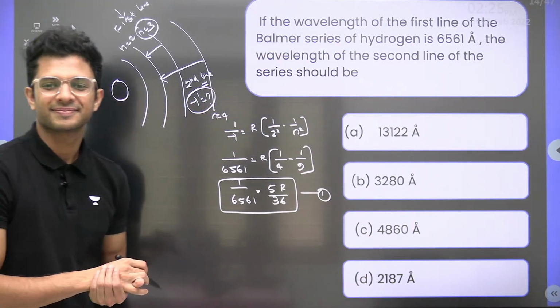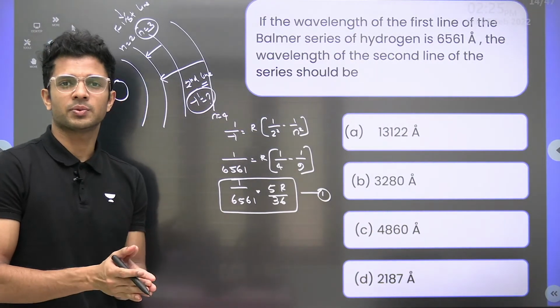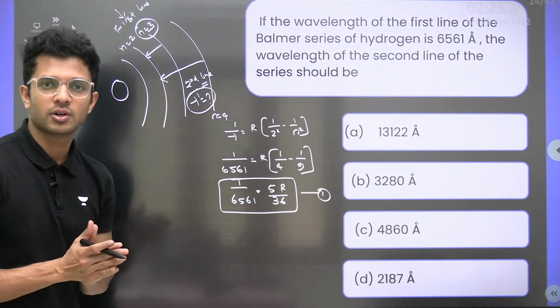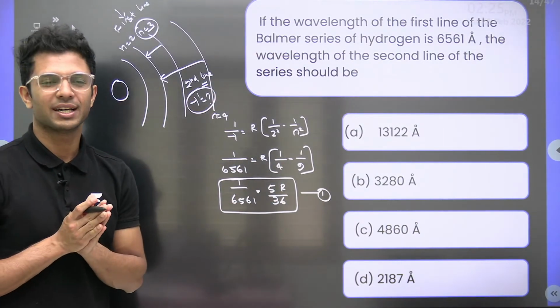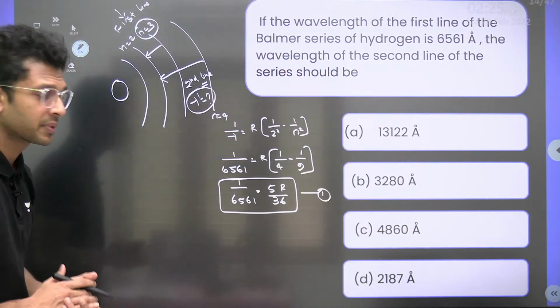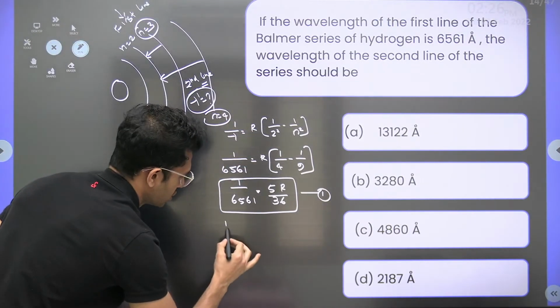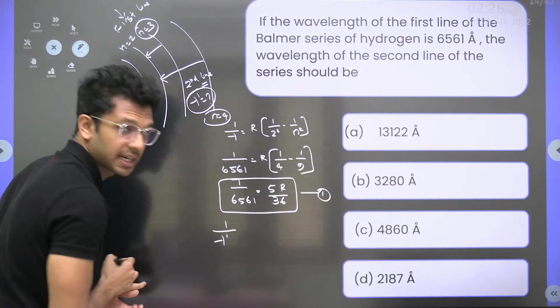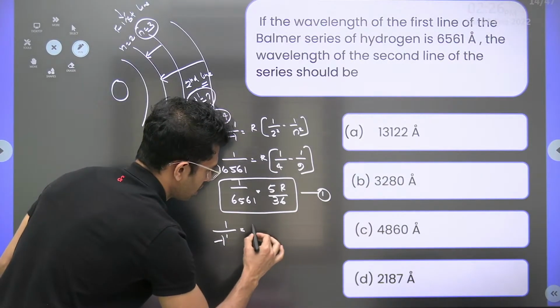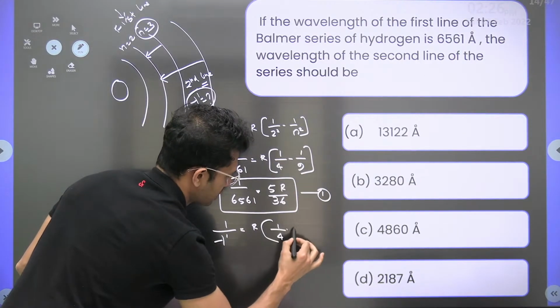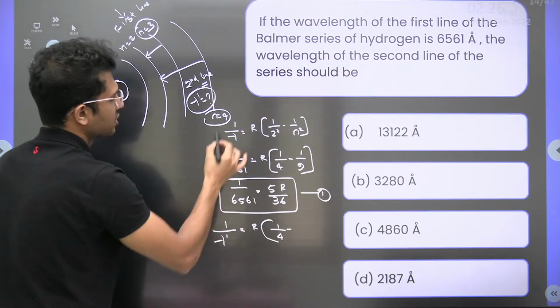First one. Any doubt in that? No, I suppose. We just have substituted the values according to the information given in the question. Okay, let us go for the second one. Question is, when it moves from 4 to 2, what is the wavelength? So we don't know the wavelength value. I'm putting it as lambda dash is equal to R into, formula is 1 by 2 square, that is 4, minus 1 by n square.